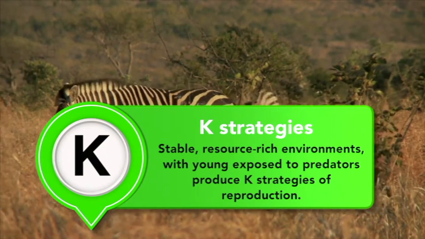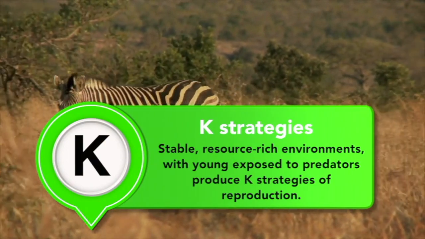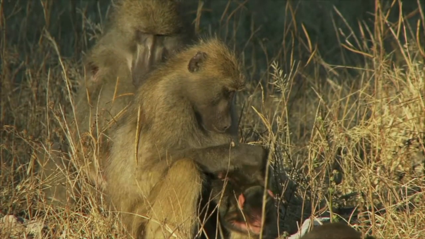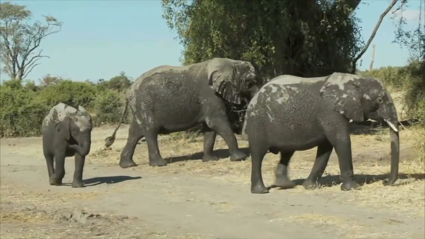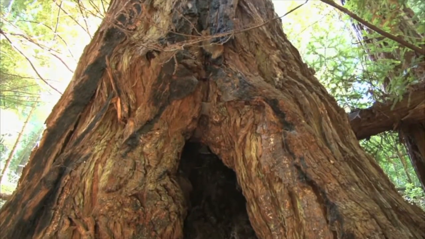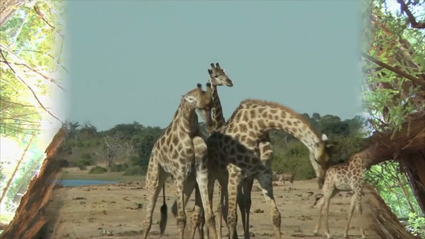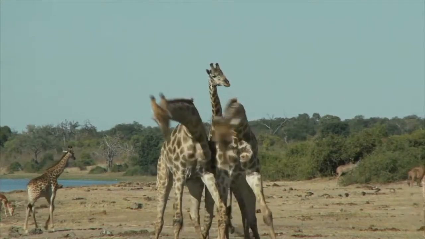Stable, resource-rich environments with young exposed to predators produce K strategies of reproduction. K strategies invest in development of offspring. Animals such as humans, elephants, dolphins, and plants like sequoia trees use a K reproductive strategy. A species' reproductive strategy affects its reproductive behavior and physical characteristics.